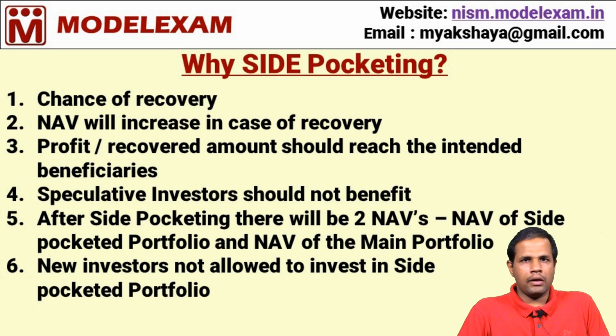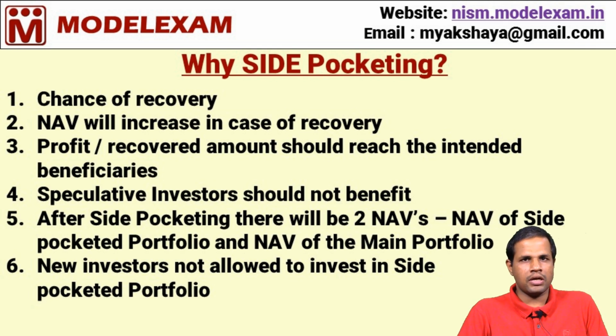Let us assume that if the scheme was open to all investors, then new investors will also join the scheme, isn't it? So, the recovered amount will be shared among the new investors as well as the existing investors. So, that is not fair. The recovered amount should reach the existing investors or the old investors. So, the portfolio should be divided into two.